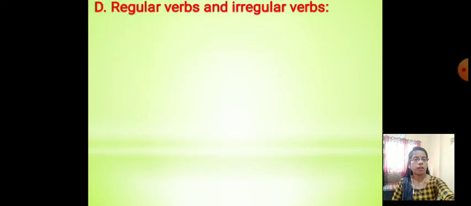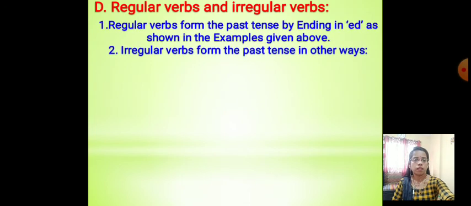Next one, regular verbs and irregular verbs. Regular verbs form the past tense by adding ed, as shown in the examples given above. Irregular verbs form the past tense in other ways.